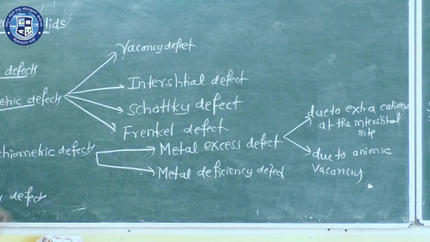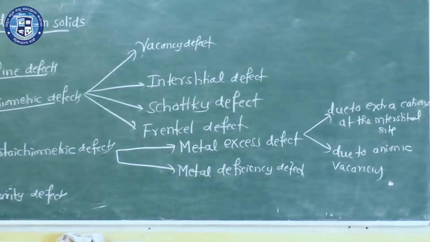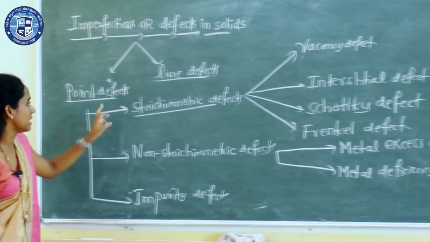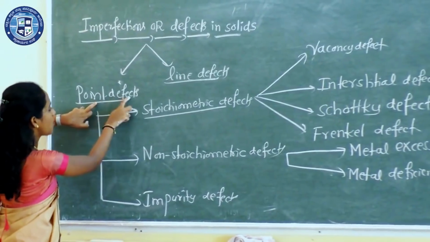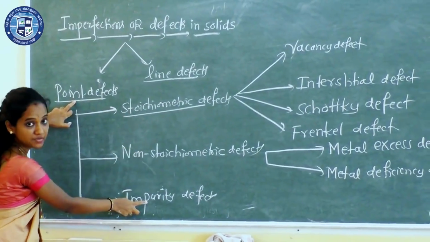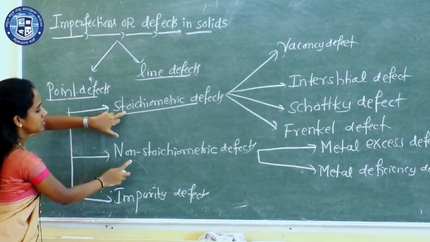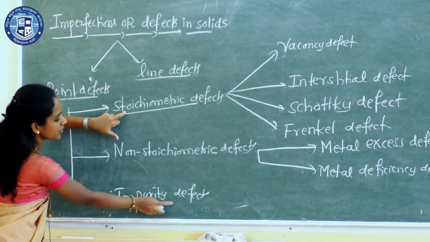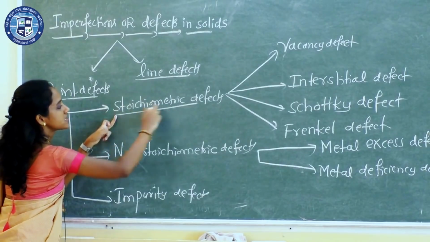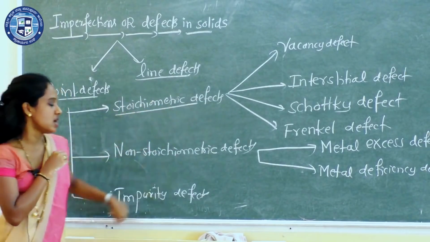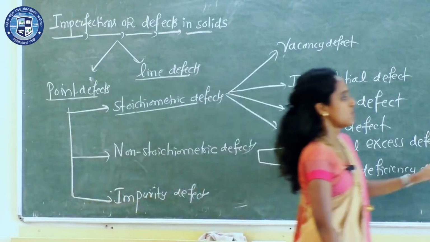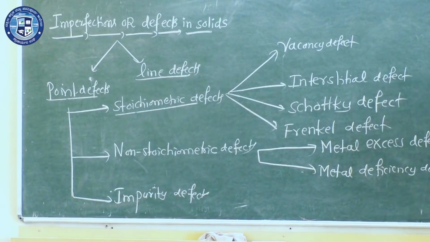Okay, now let us study all these types in detail. First, under point defects we have three types: stoichiometric, non-stoichiometric and impurity defects. Now let us deal with stoichiometric defects. So what are stoichiometric defects?